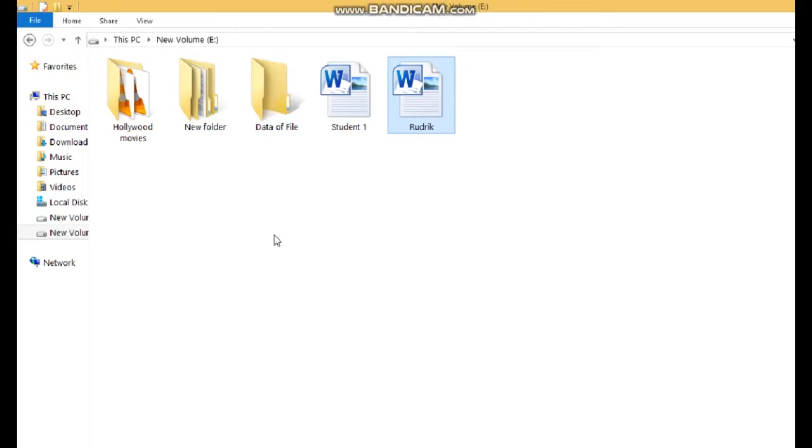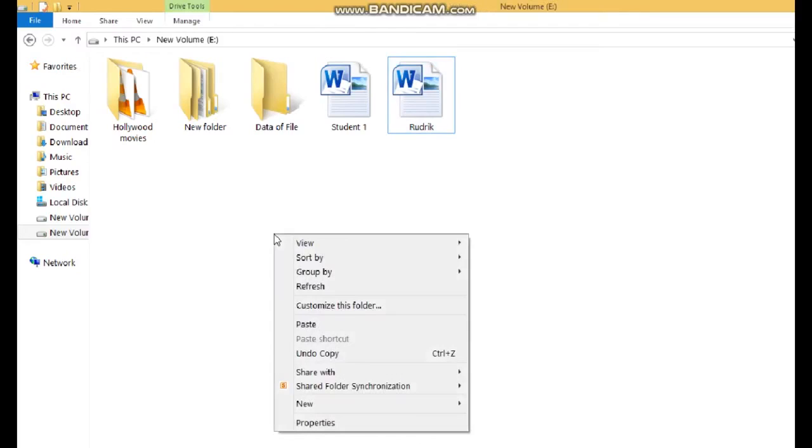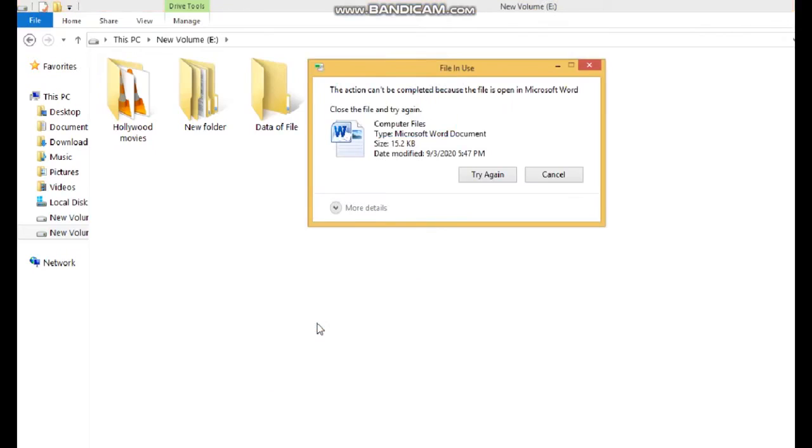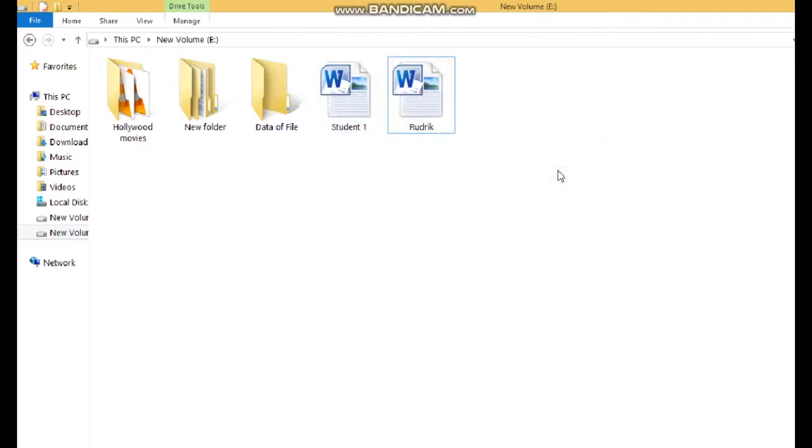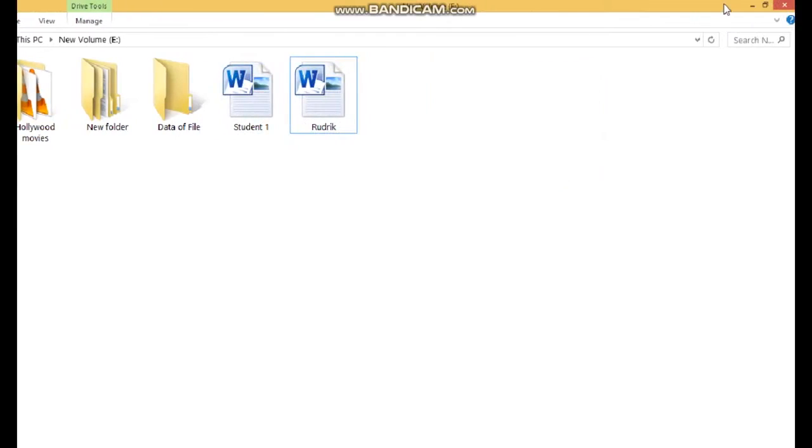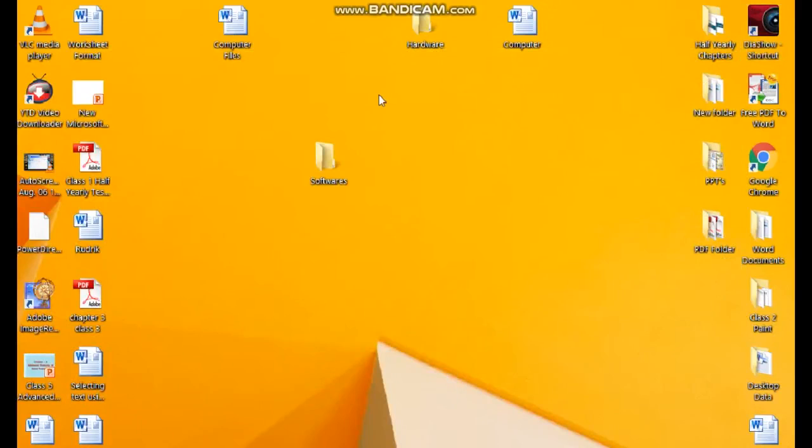So in the blank area, right click from the mouse and choose the paste option from this drop down menu. Now you will see, okay, it is not copying. We will take another file. How will it be copied?